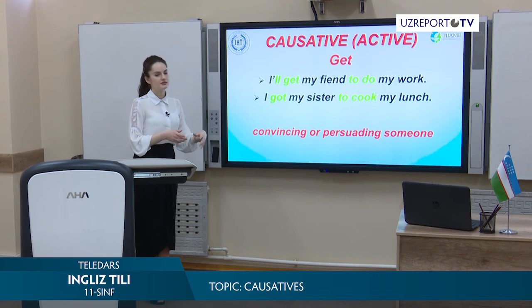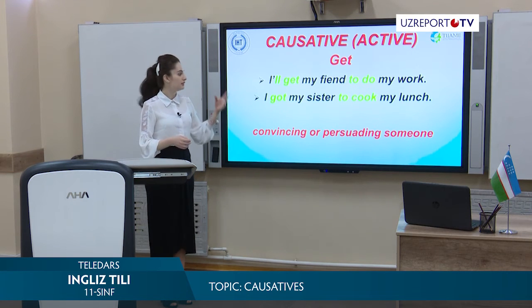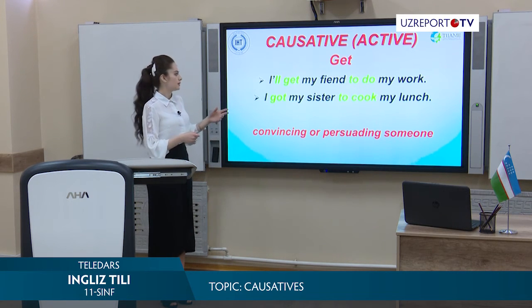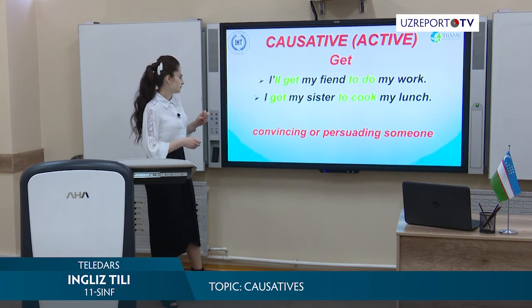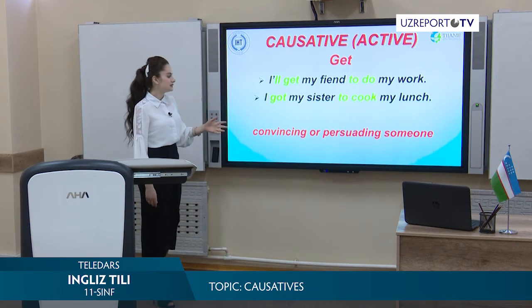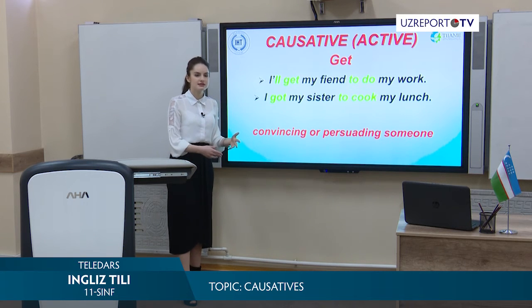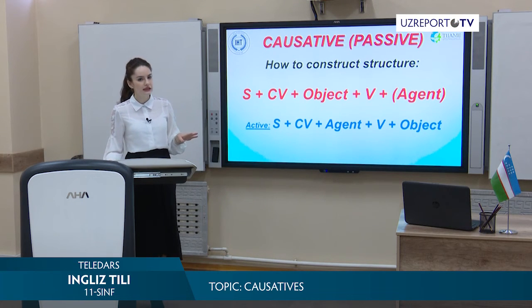persuading someone. So when we use have, we may say that we pay them, but here we ask them, because someone is kind. Someone is kind or nice and he or she may do this. So I got my friend because he's kind, I got my sister because she's kind. So we may ask them and they will do something for us. Okay, that's all about active.